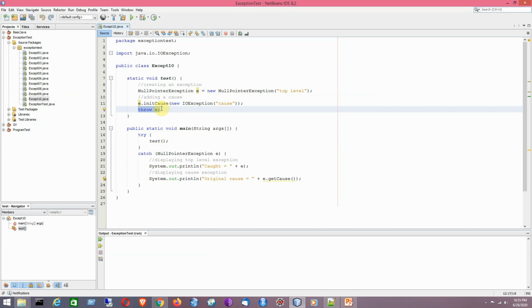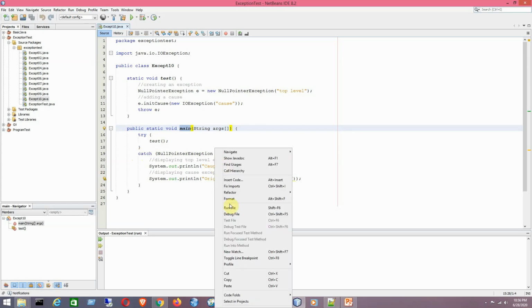Now there is no try catch, and since it is an unchecked exception, it doesn't require the throws clause to be included in the method signature. So it will be looking for the exception handler in its immediate caller, that is the main method, and it is found here. So there is no problem.